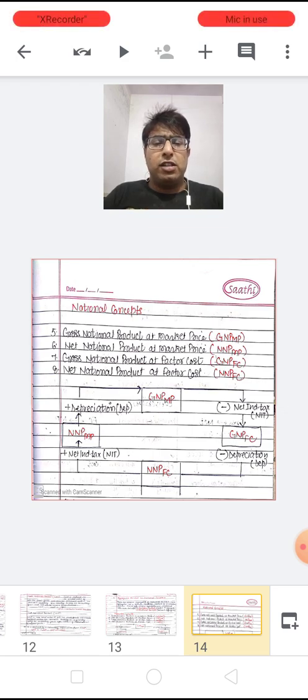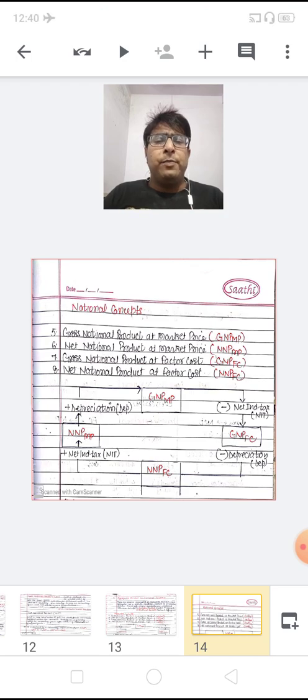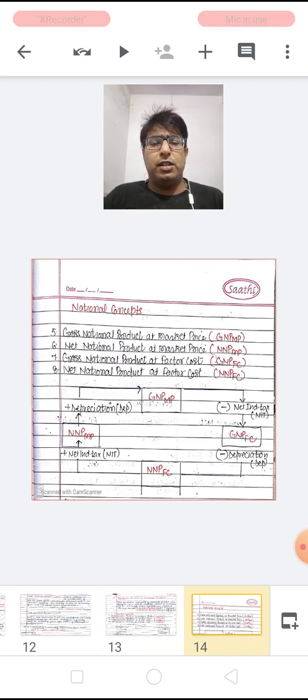The first is gross national product at market price. Now dear children, the major difference between domestic and national is that all the values are the same, but the major differentiation is domestic and national. In the previous four domestic concepts, in every aggregate domestic is repeating, but in these four aggregates the national is repeating every time. You just see the slide also. The first is gross national product at market price, net national product at market price, gross national product at factor cost, net national product at factor cost.